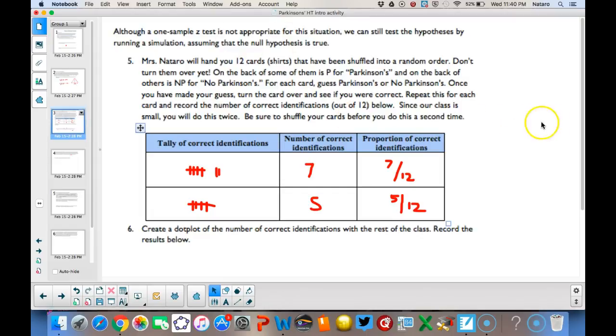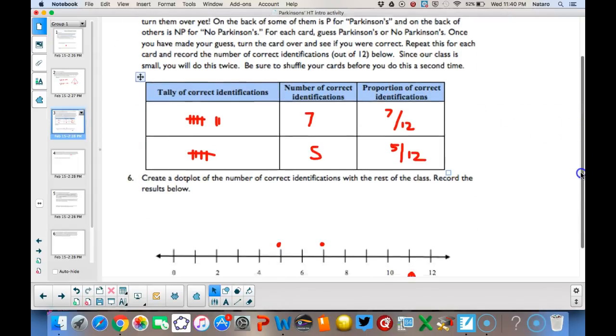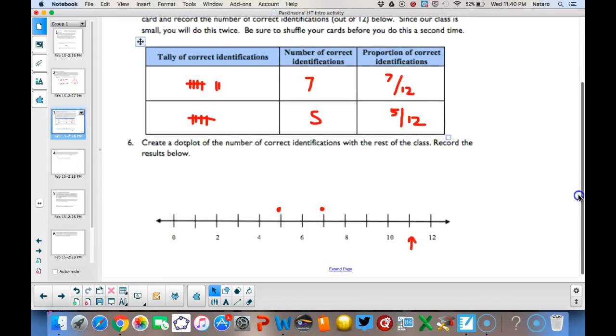Here are the results from my 2 sets of simulations, and I started a dot plot here. You're going to create a dot plot in the front of the room once you're done with your 2 trials or 2 runs of your simulation. And I made a note over here as to where 11 occurred, which is what Joy got in her experiment. So go ahead, pause the video, and do your 2 sets of simulated 12 shirts.